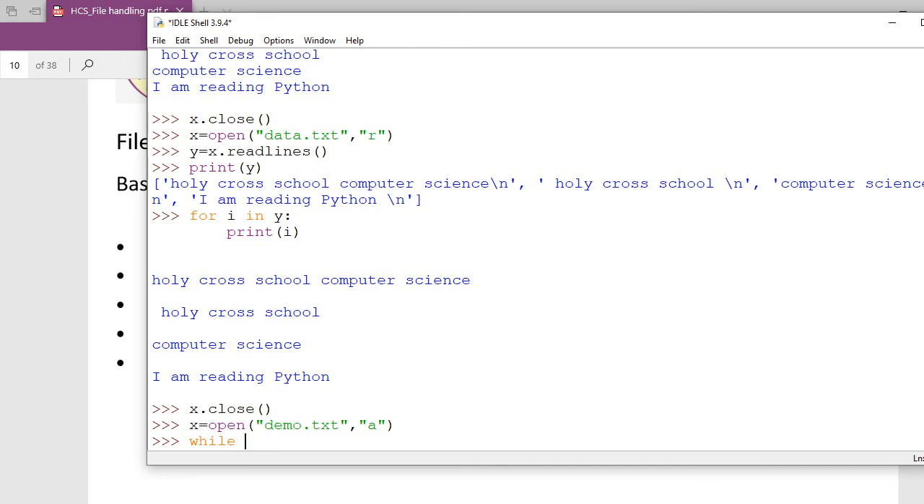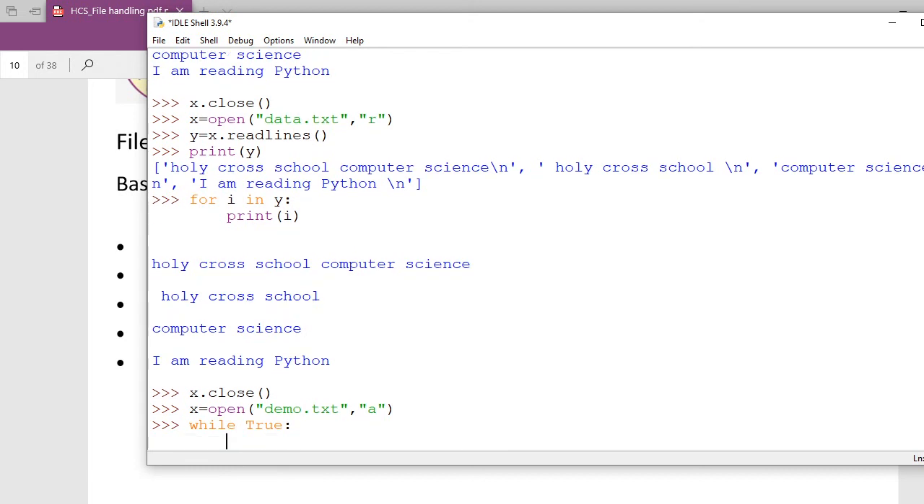While I am writing True. Is True written in capital case or small case? Remember, True and False are the two keywords where T and F are written in capital case. So just keep in mind True. So while True, I am going to write a loop. That loop is going to run multiple times.